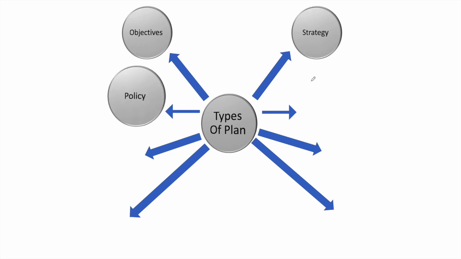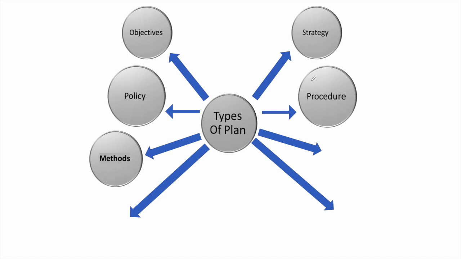Then the next one is policy. See, policies are general forms of standing plan that specify the organization's response to certain situations, like the admission policy of an educational institute. And the procedures describe steps to be followed in particular circumstances, like the procedure for reporting progress in production. Then methods provide the manner in which a task has to be performed. Rules are very clearly stated as to exactly what has to be done, like reporting for work at a particular time.